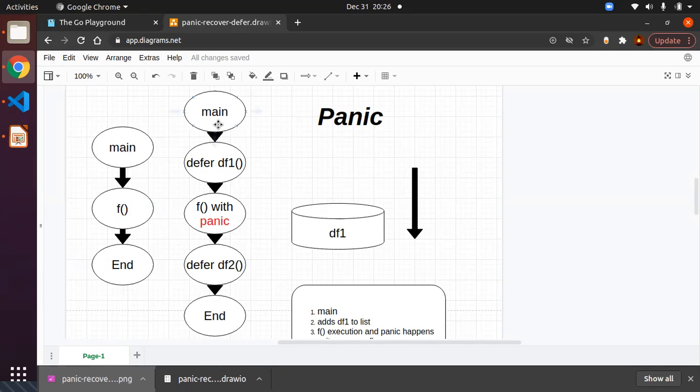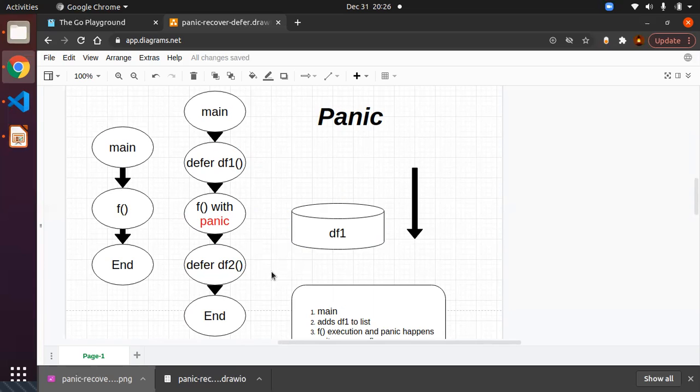In case of panic, let's take the example: the main function will be called. Inside the main function, you are deferring df1. The df1 will be added to the list and you are calling the f function. Inside the f function, somewhere you are calling panic, or another function inside f is calling panic. Because of that, the function is interrupted there itself and it comes out of the total program